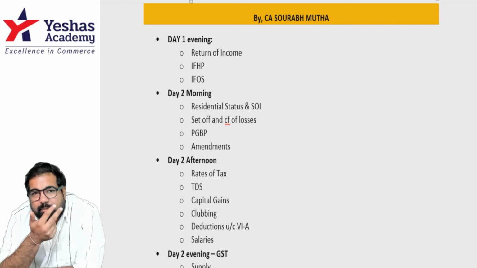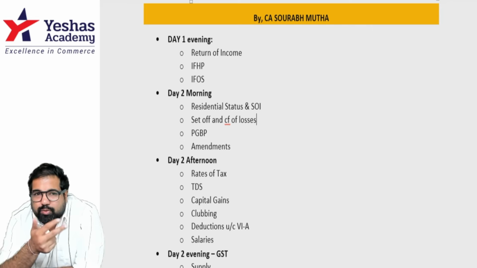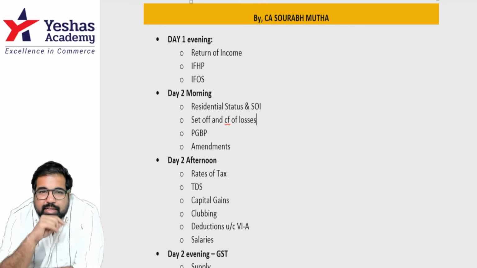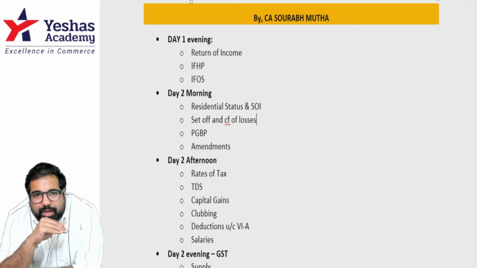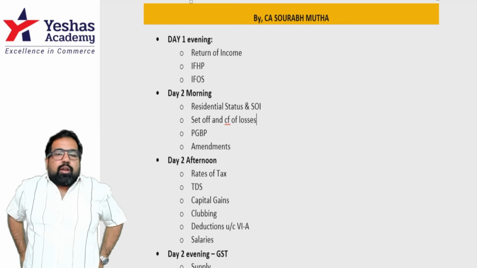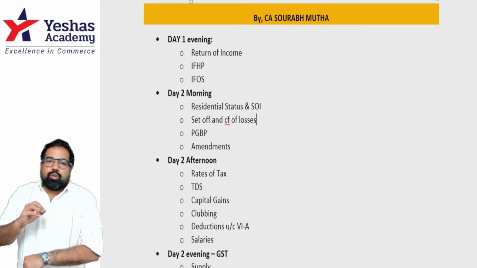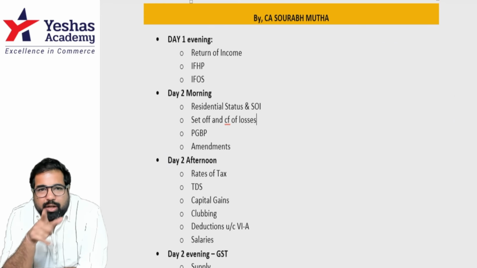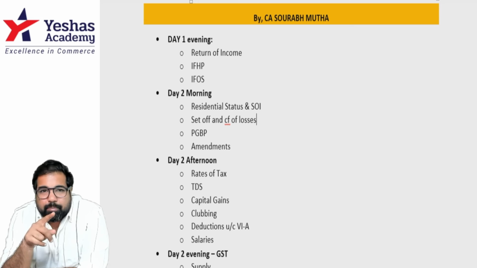Disallowances are very important. Political disallowances, political magazine, TDS, without deducting TDS if you pay that disallowance. Next, partner's income, partner's salary and partner's interest which you pay now has a new limit for salary. That is important. If you pay someone in cash, that is disallowed. If you pay relatives excessive, that is disallowed. Those you have to keep in mind. And presumptive income, 44AD, ADA, and AE, you have to keep in mind. Some things you can avoid here are section 44AA, that is not important. Another thing which is very important is 43B.